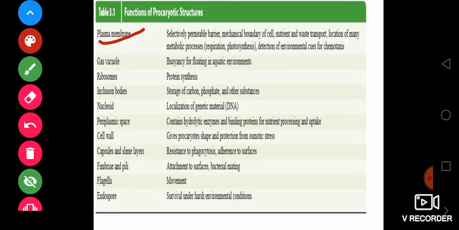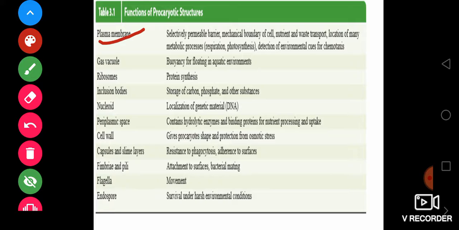They help in the uptake and manage the nutrients, and are the location of many metabolic processes, respiration, photosynthesis, because cyanobacteria do photosynthesis, and detection of environmental cues or chemotoxins. Of course, the plasma membrane helps in the detection of cues from the surroundings or chemotoxins.